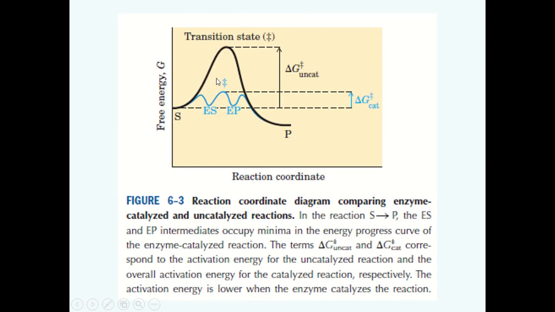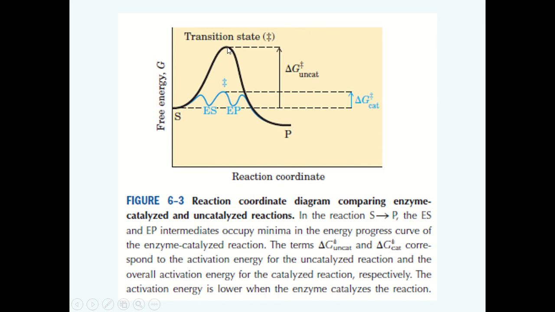This is a diagrammatic representation which shows the change in energy. On the x-axis is the reaction coordinate, and on the y-axis is the free energy. S represents the substrate, which is the reactant, and P is the product of this chemical reaction. For the uncatalyzed reaction, this black line shows the transition state. So you can see that from this ground state, a lot of energy is needed for the uncatalyzed reaction to achieve the transition state.